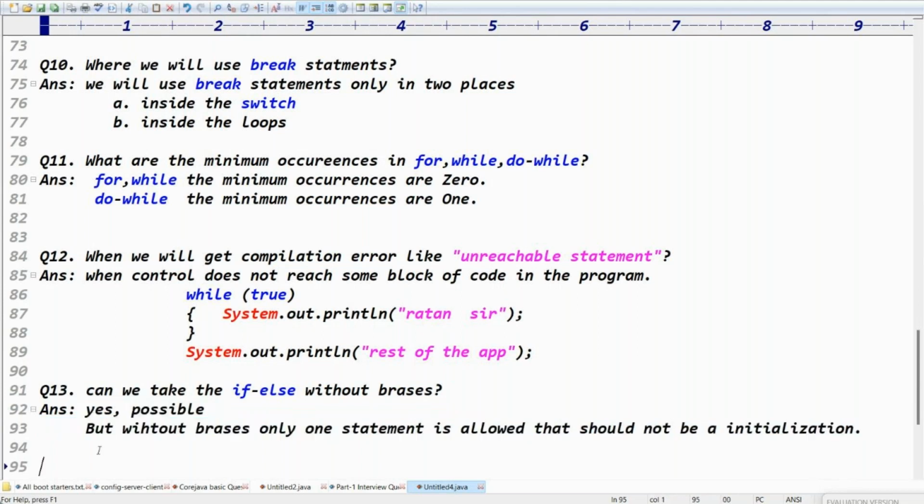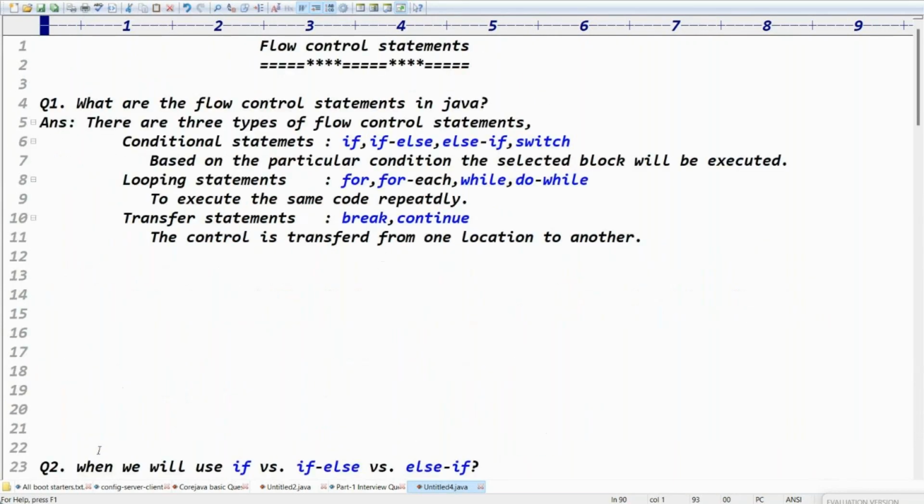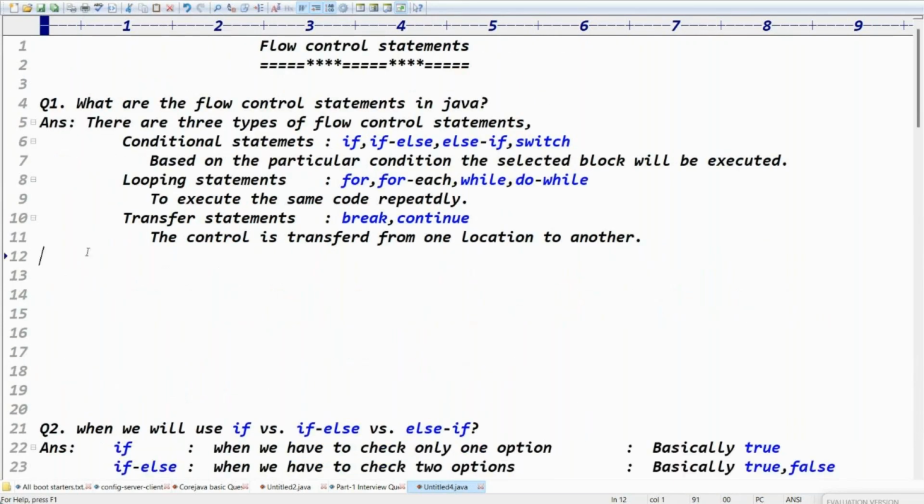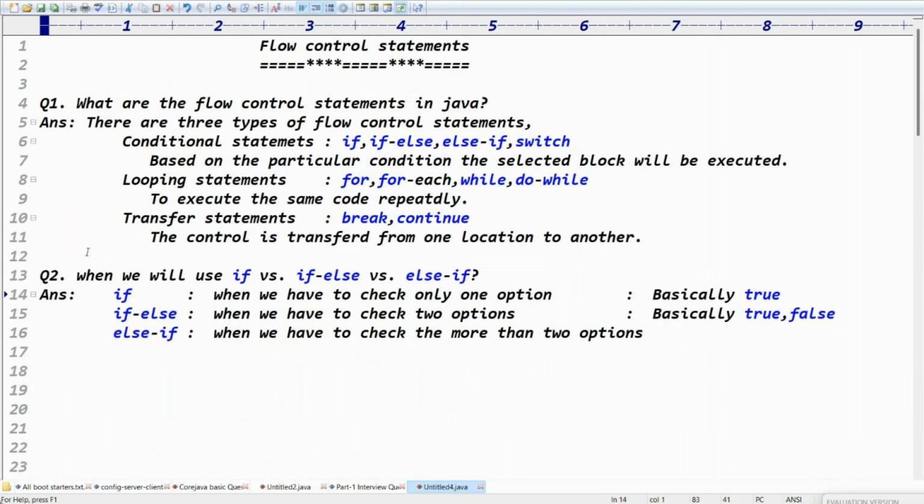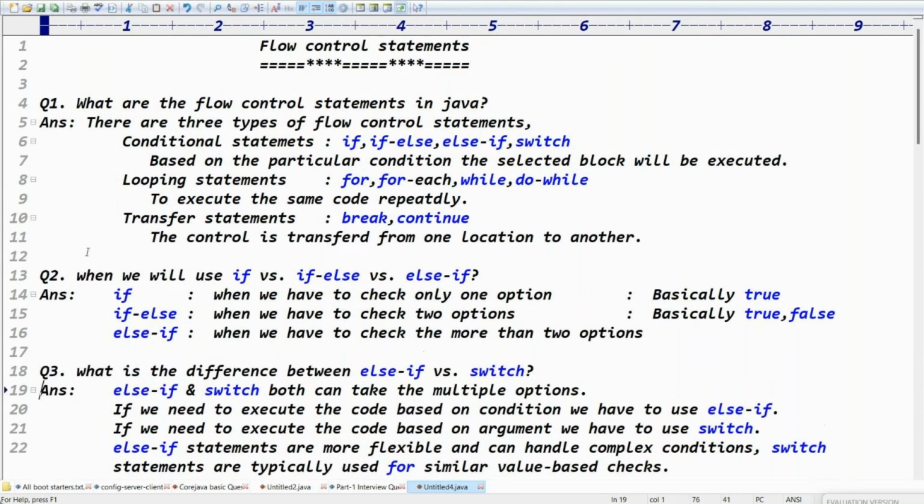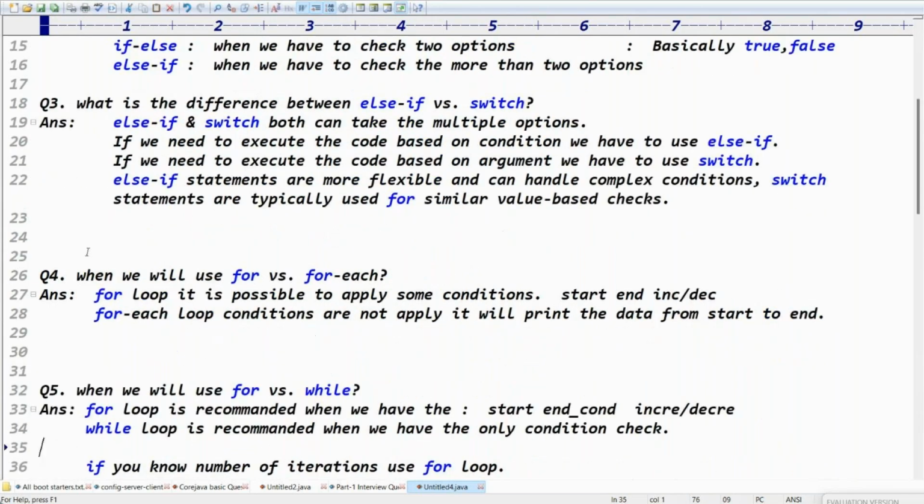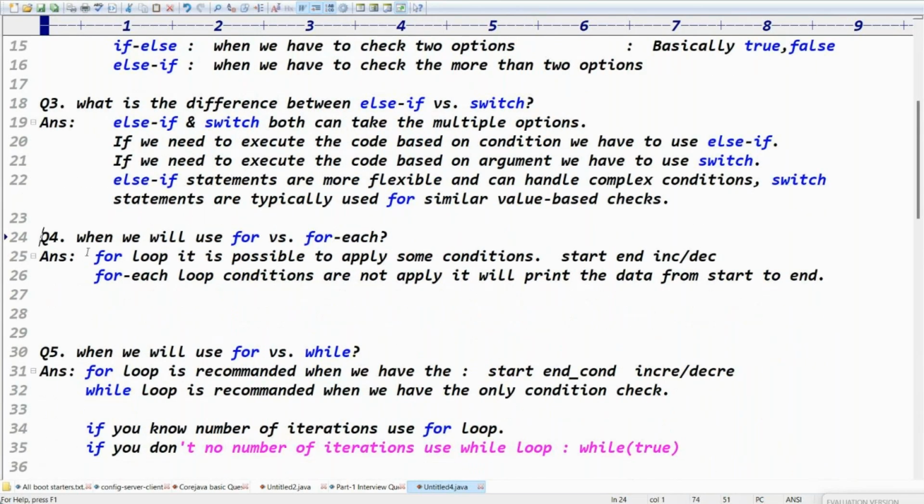Yeah, I think these are good enough questions for the flow control statements topic, guys. Total 13 questions. I hope you are writing all the questions properly, right? Yes, let me recap all the questions once in just a few minutes.